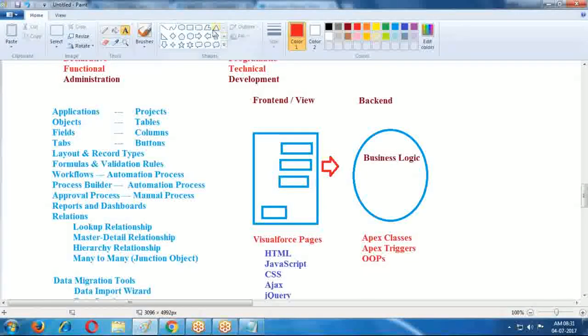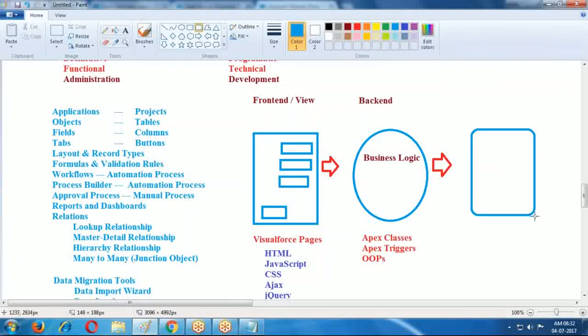This is a backend. After that, if you want to store this data permanently, then we are using some databases. If you want to store this data, one database is required.